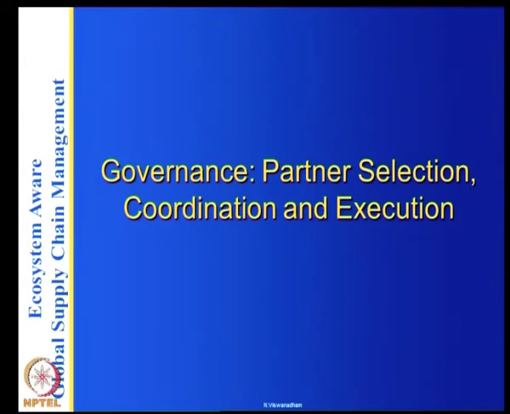So finally, let's look at the governance in the green supply chains, which means partner selection, coordination, and execution. This is an important topic because we are talking about the design of the green supply chain. If you have observed, although we are talking about the GRIP framework, we are basically talking about the design of green supply chains. And the final point: we talked about the innovations, we talked about the risks it faces, we talked about the performance measures, and so on.